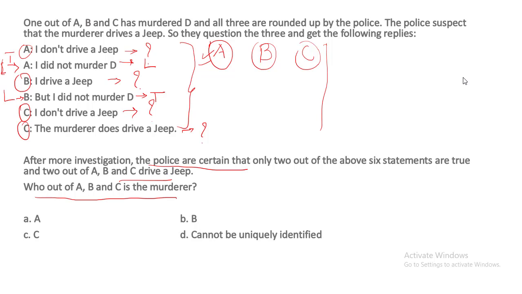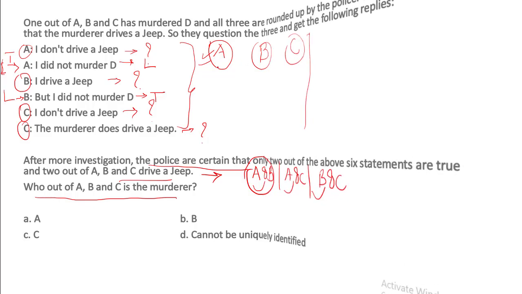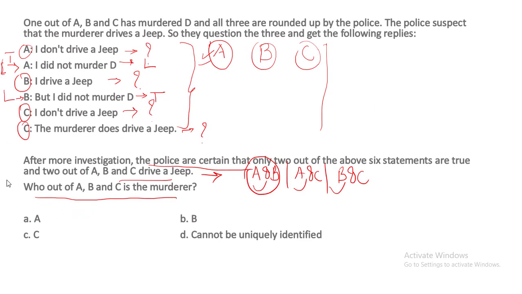So, out of these six statements, four statements are about driving a jeep, and मेरे पास ये भी details है, two out of A, B and C drive a jeep. So it will be better if I assume anything about driving a jeep. So if two out of A, B and C are driving a jeep, so उसमें से कौन से दो हो सकते हैं? So either A and B, ये first case, A and C, this is second case, B and C, this is third case. Again, it will give us some better prediction about these six statements than which out of A, B and C is the murderer. So let's try to check these cases.